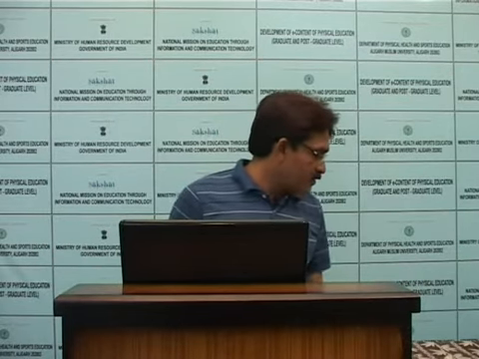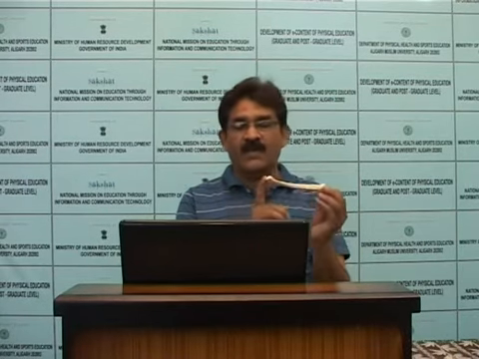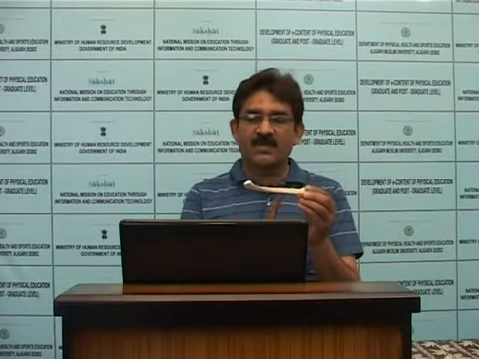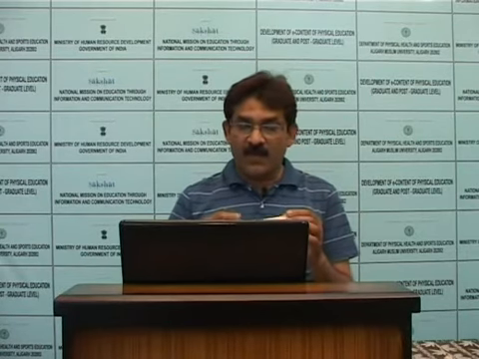The clavicle is known as the collarbone. This is the clavicle. This is the acromial process, this is the sternal end, and this is the anterior border. This is the posterior notch, and this is the acromial part connected to the humerus.